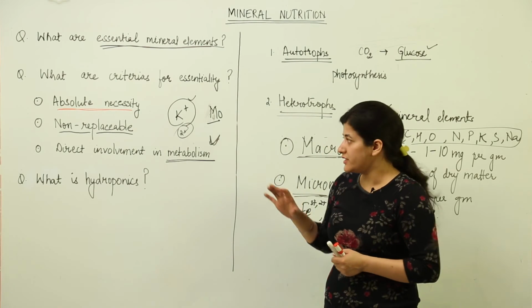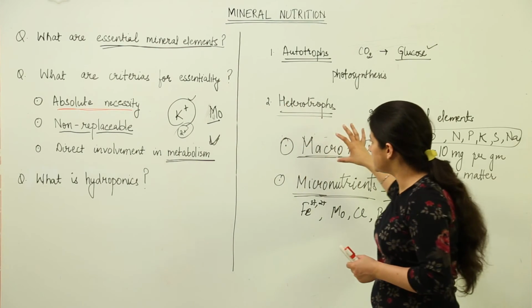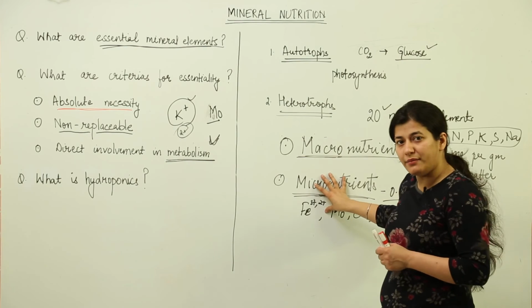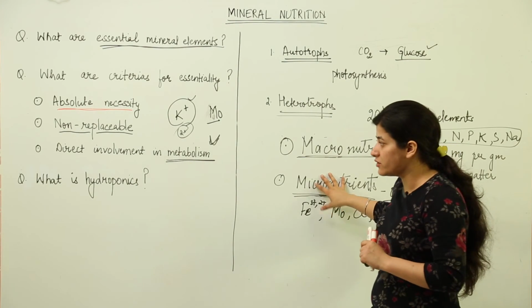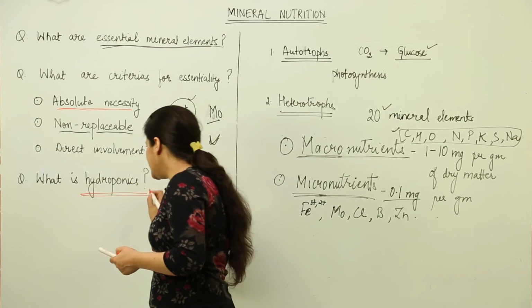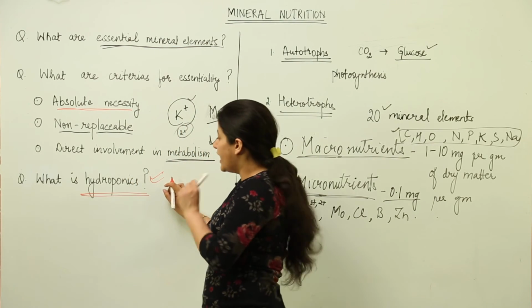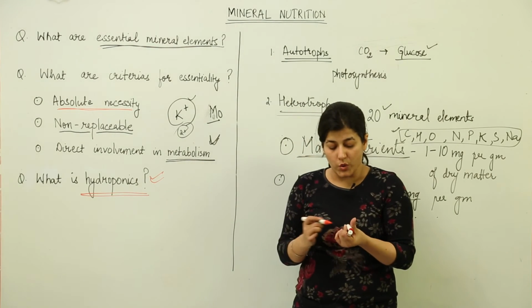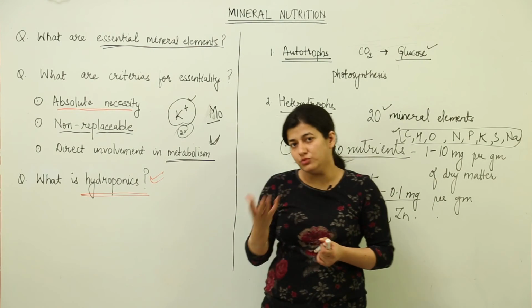Now we need to know how do we get to know whether it is a macronutrient, what is the requirement, what are the deficiency symptoms that we come across. For that we have a term that comes into the scene, and that is known as hydroponics. Hydroponics is the process of growing a plant in a nutrient solution.